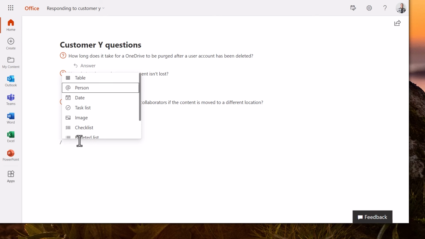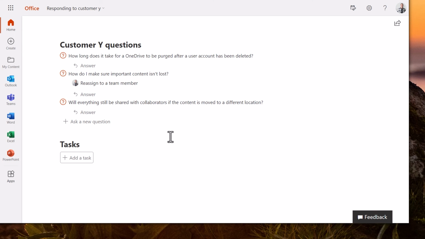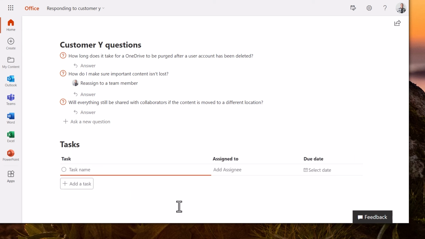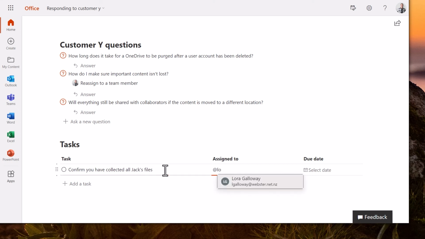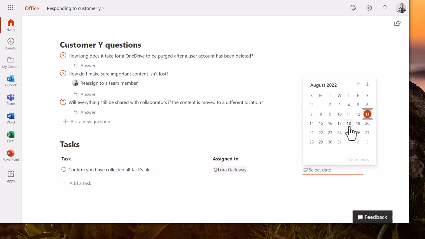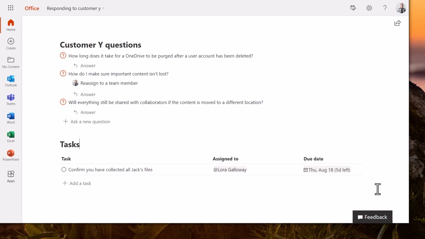I can add a task list, and I can add a different task. So this is confirm you have collected all Jack's files, and assign that to Laura. We'll give that a date next week.